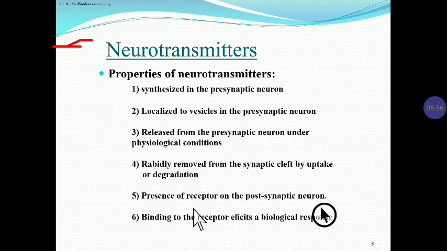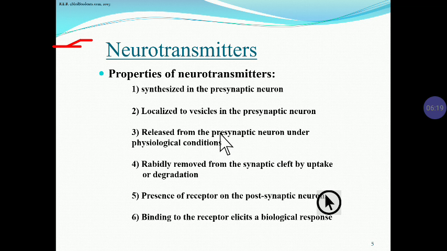Now in the next slide we will see the properties of the neurotransmitter. Neurotransmitter is synthesized in the presynaptic neuron, as we saw in the previous slide. All the neurotransmitters are synthesized and localized in the presynaptic neuron.